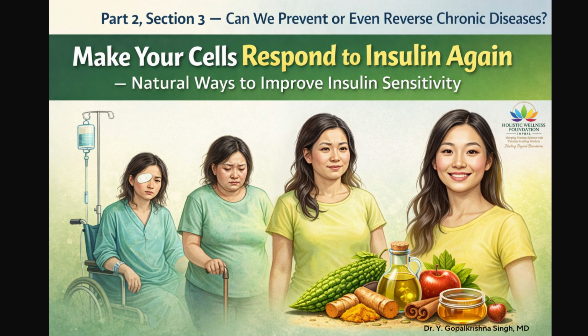Why insulin resistance is dangerous. The danger of insulin resistance is not just elevated glucose. The real danger is long-term organ damage. Kidney damage, often irreversible. High glucose damages tiny kidney blood vessels. Over time, this leads to chronic kidney disease. Early stage: no symptoms, silent damage. Later stage: protein in urine, swelling, fatigue. Advanced stage: dialysis required.